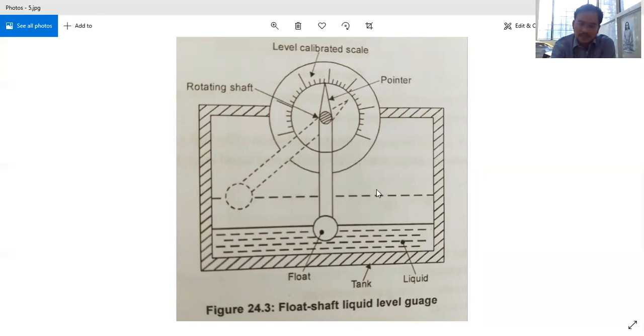If the liquid level is increasing, this float will move either to the left or to the right. We will find this null position. From this null position, we will find the readings over the calibrated scale. If it is moving to the left or right, it means that the level in the tank is increasing.